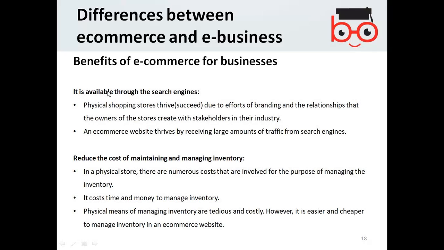It's available through the search engines. That's obvious. You don't need to go to a particular website to buy something. You just put in the search engine, let's say buy iPhone 7, then you will get lots of providers.